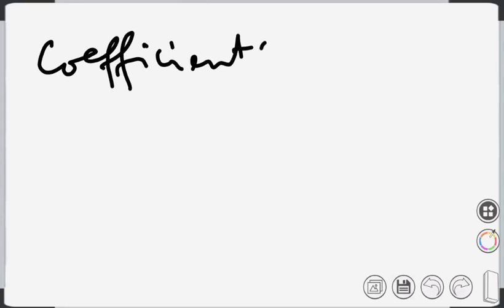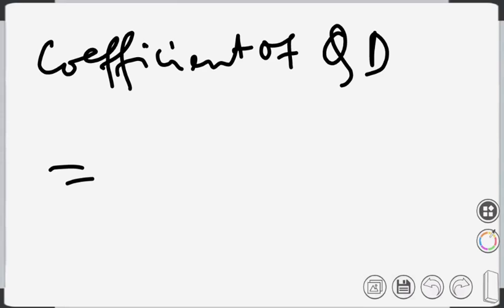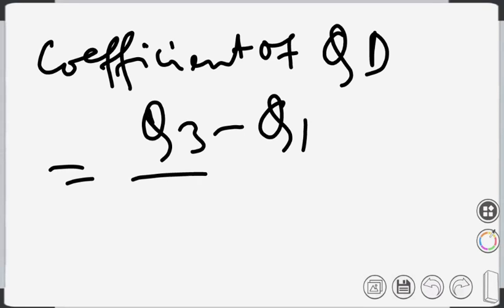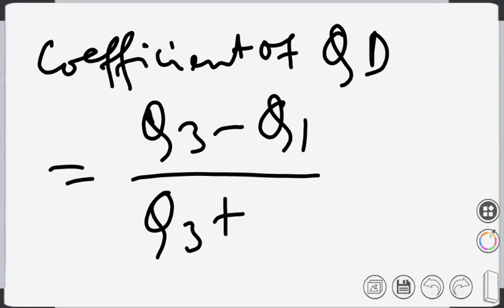Also, there is another measure, called the coefficient of quartile deviation, and that is defined as Q3 minus Q1 by Q3 plus Q1. So quickly calculate that also. These are different measures of dispersion, so quickly calculate for this same data set.